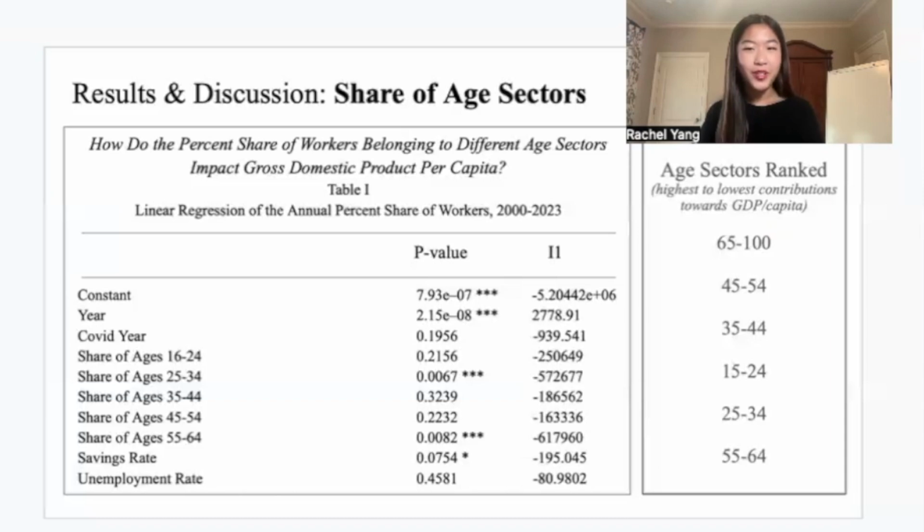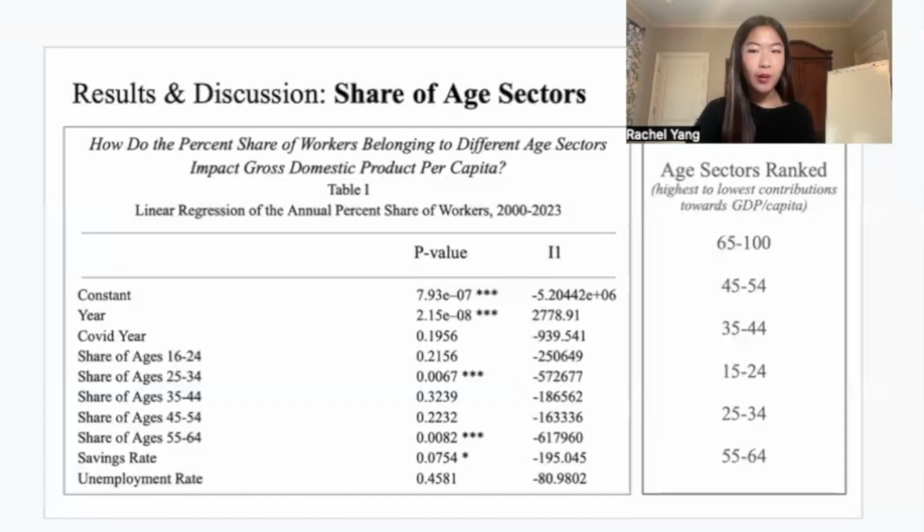So my continuous variable year has a coefficient of 2,779.91, meaning that each additional year can be attributable to an increase in GDP per capita by $2,778.91. This coefficient is likely attributable to the United States' growing productivity along with inflation. Then my indicator variable, COVID year, has a coefficient of negative 939.54, meaning that during a COVID recession year, GDP